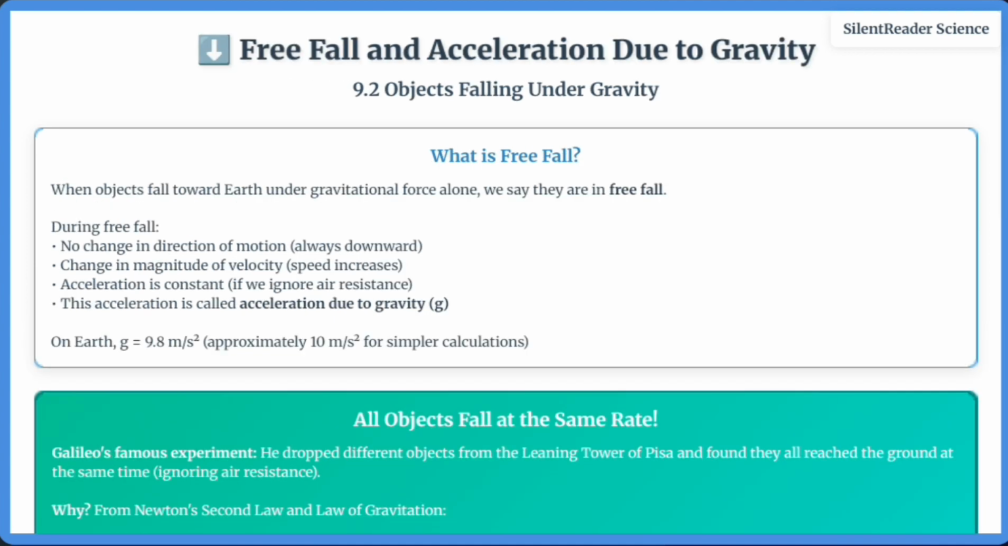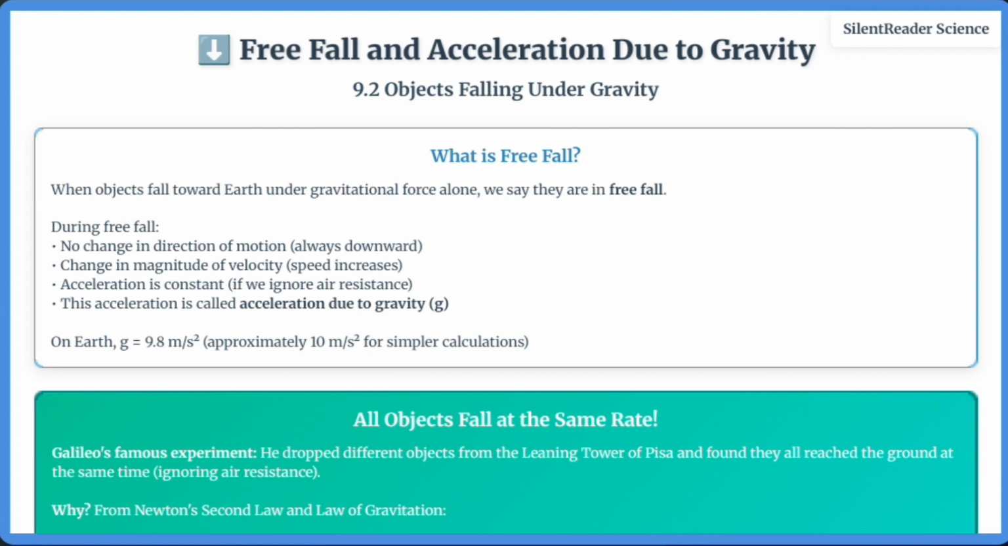When objects fall toward Earth under gravitational force alone, we say they are in free fall. During free fall, objects accelerate downward at a constant rate of 9.8 meters per second squared, if we ignore air resistance. Galileo famously demonstrated that all objects fall at the same rate regardless of their mass. He supposedly dropped different objects from the Leaning Tower of Pisa and found they all reached the ground at the same time. This seems counterintuitive.